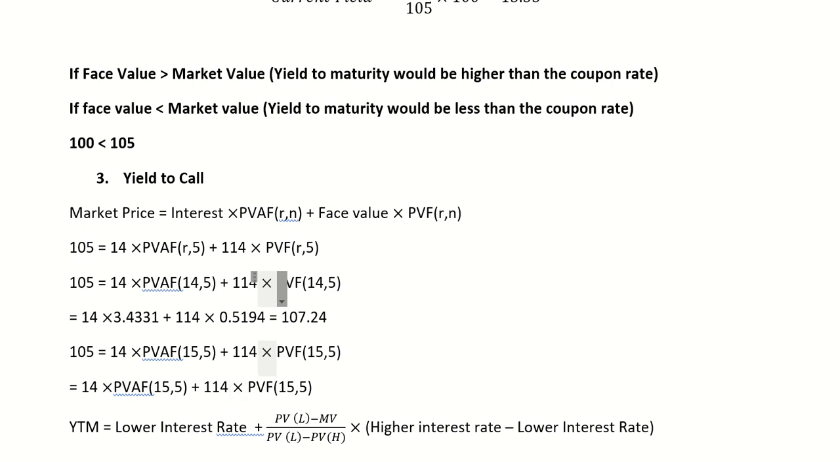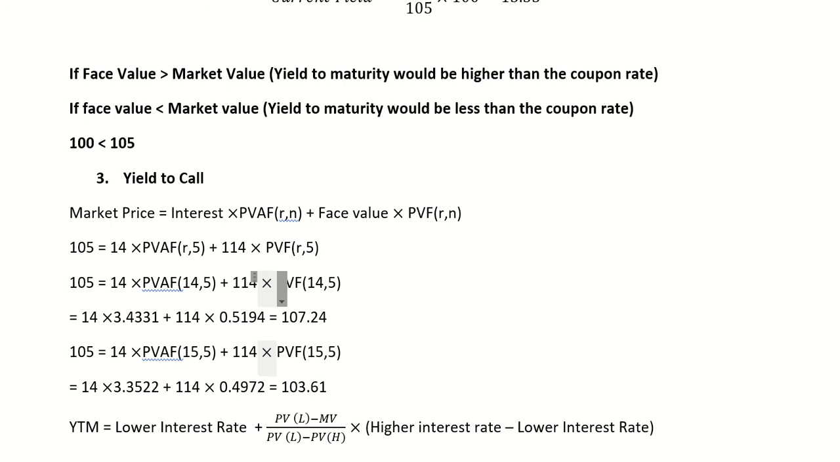Okay. Now the values here for 14%, 5 years, are 3.3522, and for PVF this value is 0.4972, and here the answer is 103.61.